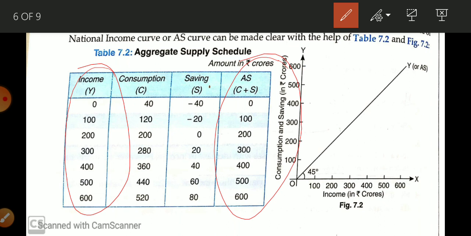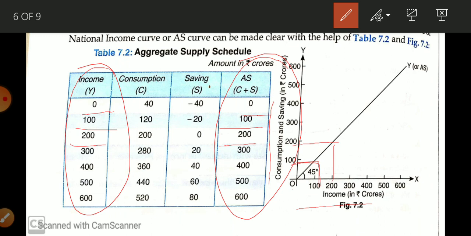Okay, so with the help of this diagram, here we are going to write income, and here we are going to write income and consumption and saving. Okay, so here you can see कि जब जीरो लेवल है, ये भी जीरो है. Okay, when 100 income, तो एग्रीगेट सप्लाई भी 100. Okay student, when income is 200, that time aggregate supply is 200.